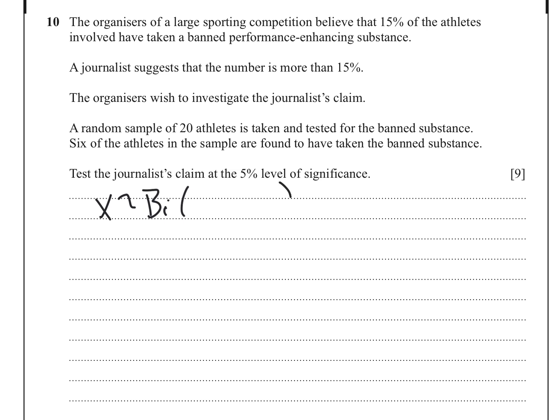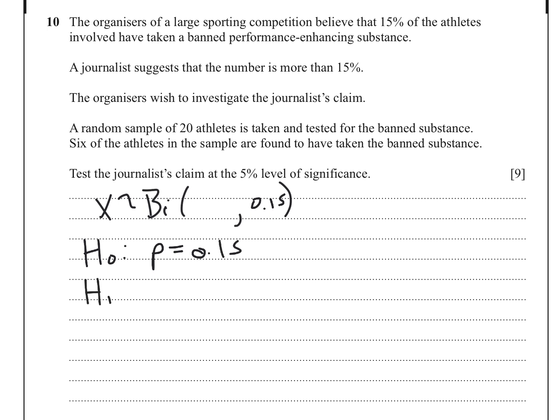And we take the N, we'll see later on what that is, but P, we take that to be our null hypothesis, and our null hypothesis is going to be that it is what they say it is. The null hypothesis is that the probability they take the performance enhancing banned substance is 0.15.